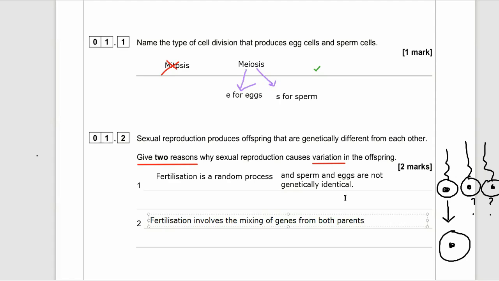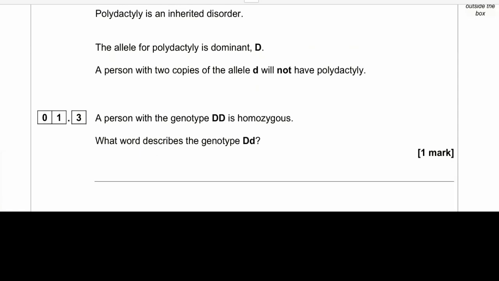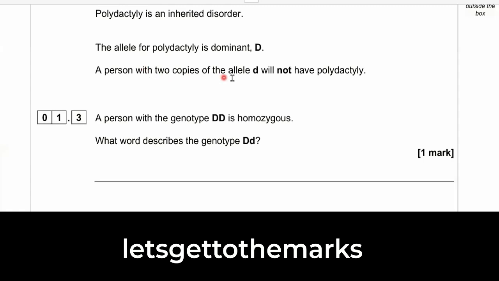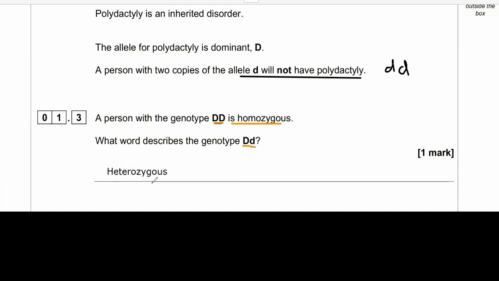Okay, let's move on to 1.3. So, polydactyl is an inherited disorder. The allele for polydactyl is dominant D, shown by the capital letter D. A person with two copies of the allele, lowercase d, will not have polydactyl. A person with the genotype big D is homozygous. So, what word describes the genotype big D, little d? And of course, that word is heterozygous. Homo means the same. So lowercase d is homozygous recessive, and big D is homozygous dominant.